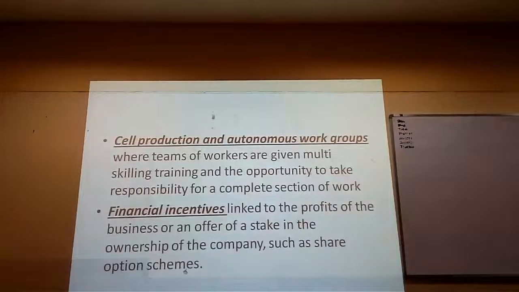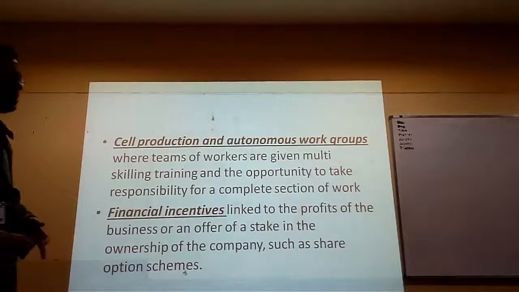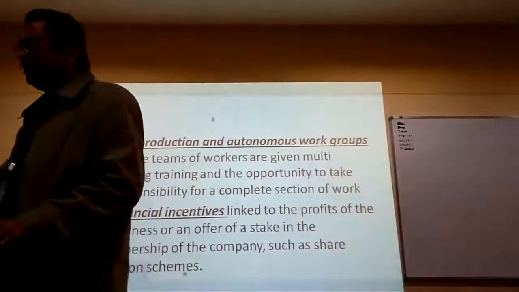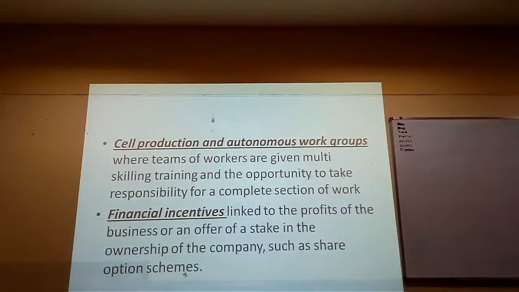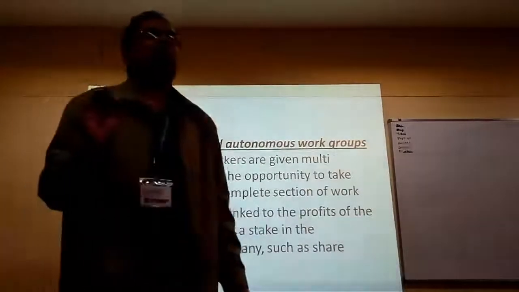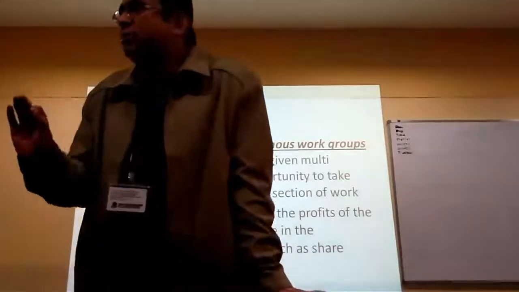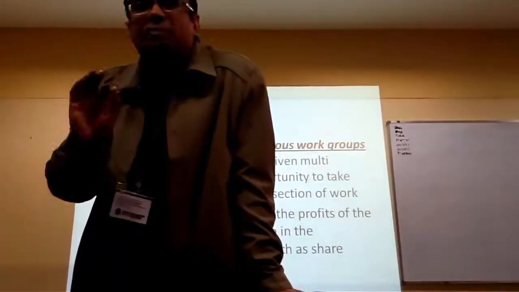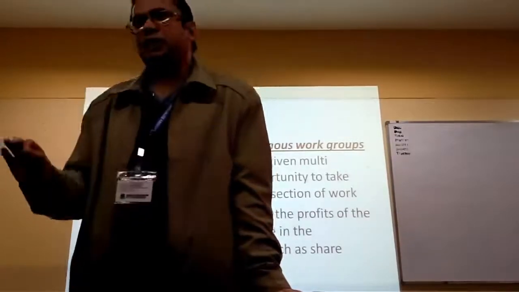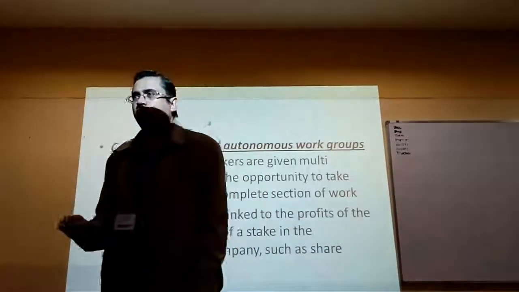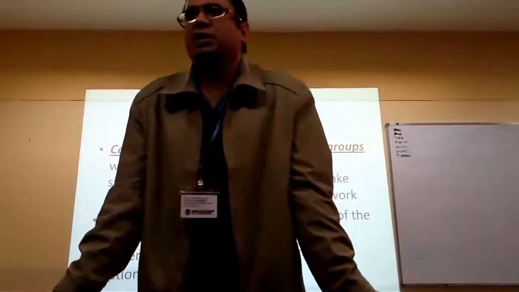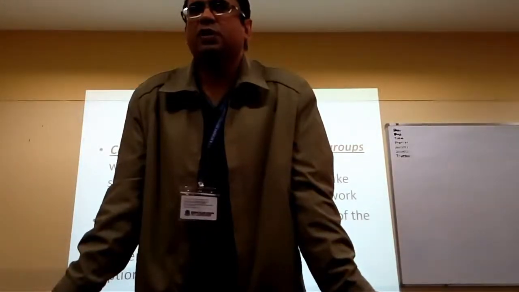Okay, next. Another thing is self-production. Self-production means there are work groups which are autonomous and they take responsibility for doing complete sections of work or complete units of a product they produce. Which management thinker gave this idea that people should be responsible for complete units of work?